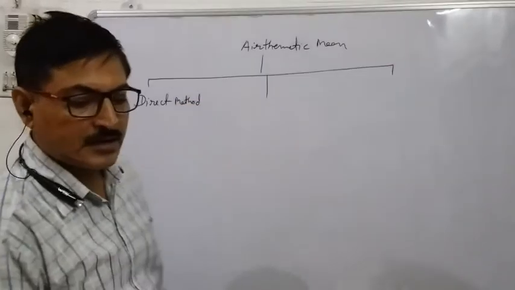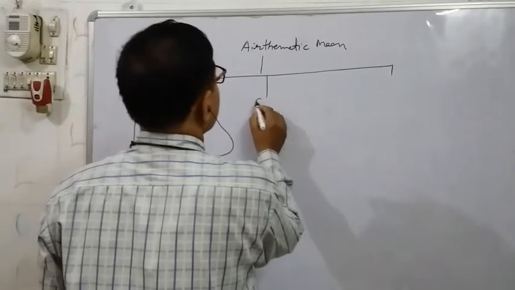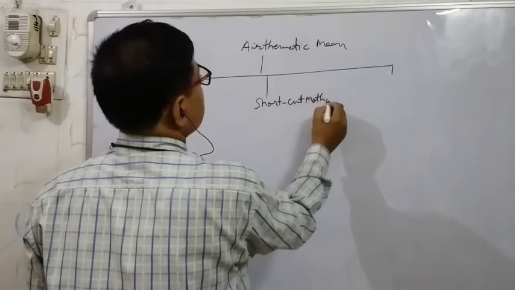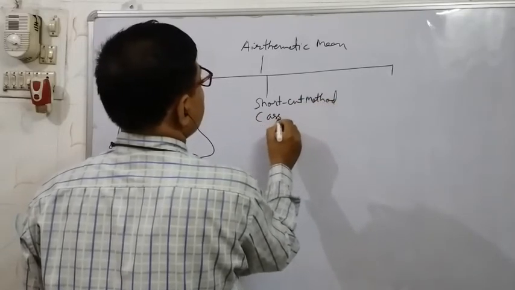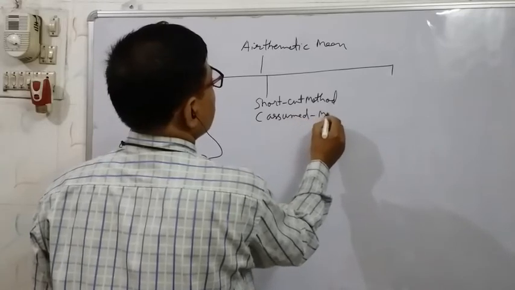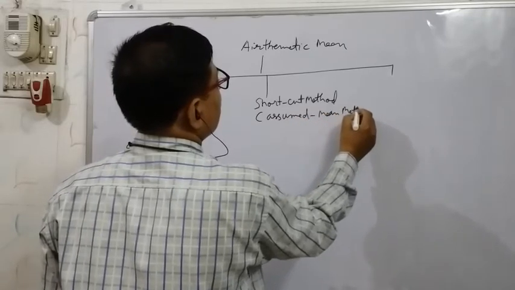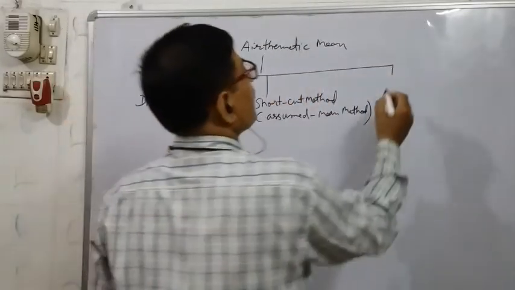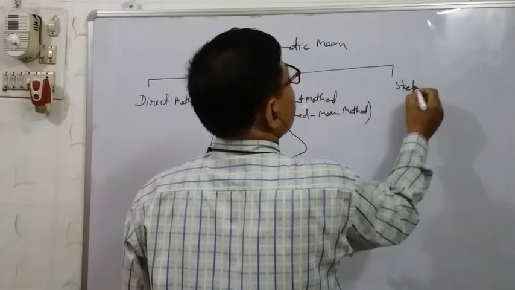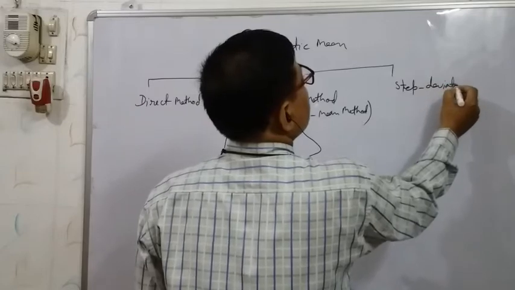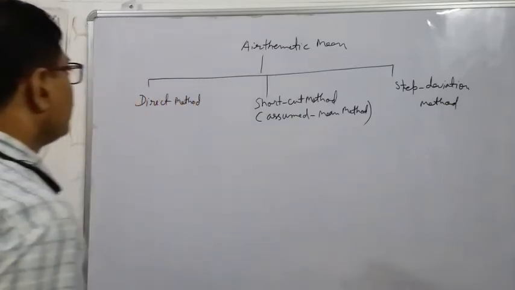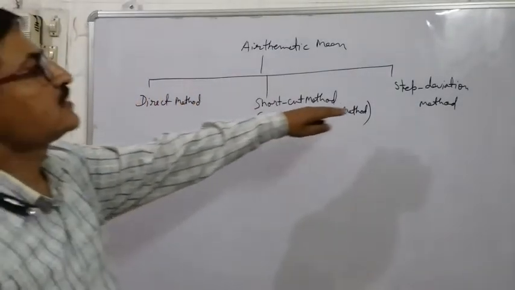And second is the shortcut method, that is the assumed mean method, another name of that. And the last one is the step deviation method. So arithmetic mean we can find by the direct method, by shortcut method, or step deviation method.